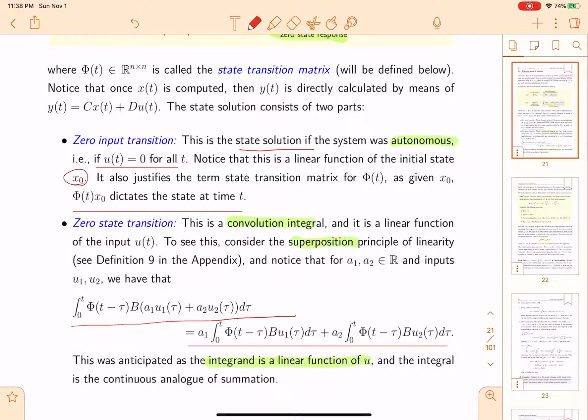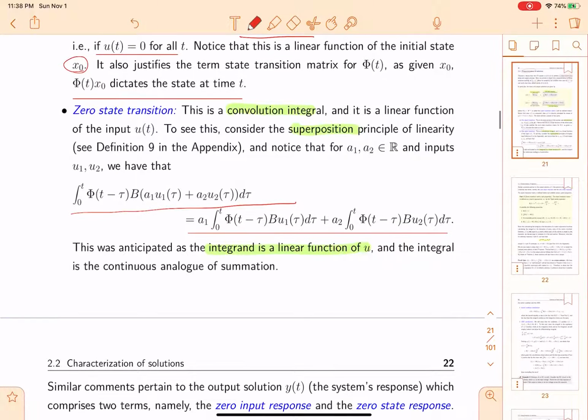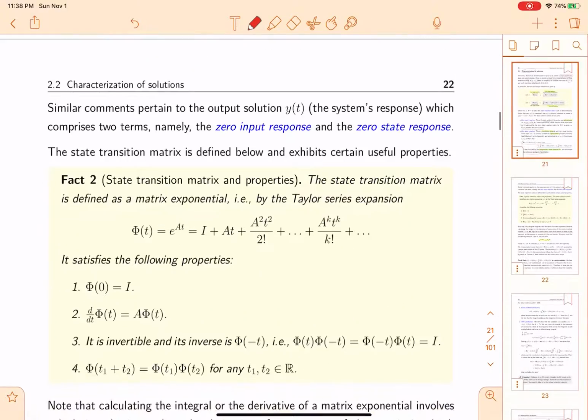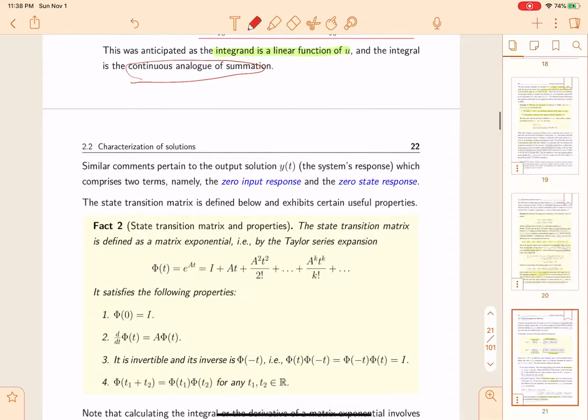This is the superposition principle, and this was anticipated as the integrand is a linear function of u, and the integral is the continuous analog of summation. Next, similar comments pertain to the output solution y(t), which comprises two terms: the zero input response and the zero state response.